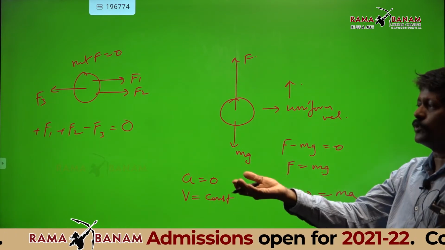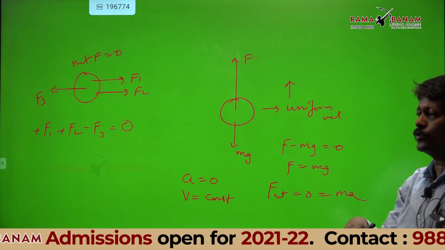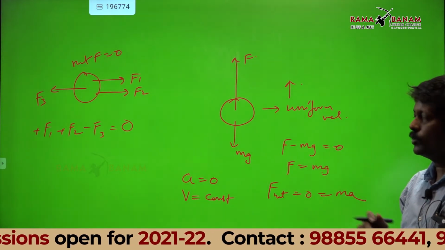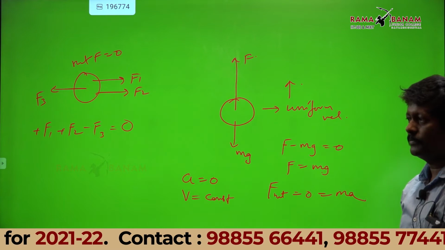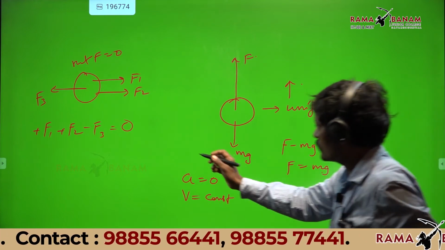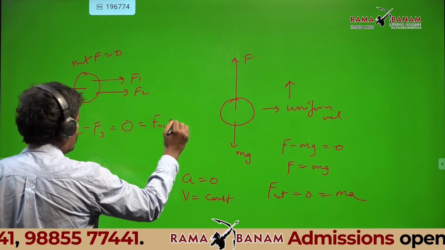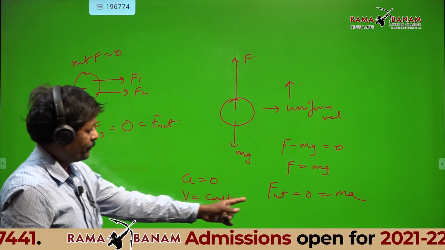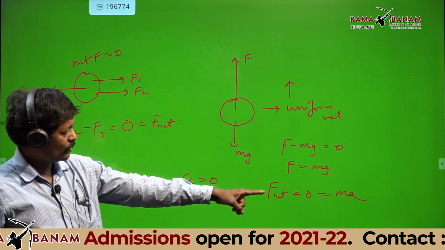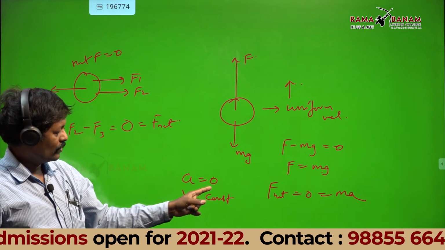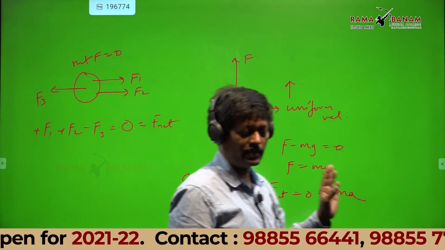One direction force positive means the opposite direction force should be negative, because force is a vector, I told you already. This is called F net. If F net is 0, ma is 0, that means a is 0. If a is 0, velocity is constant.